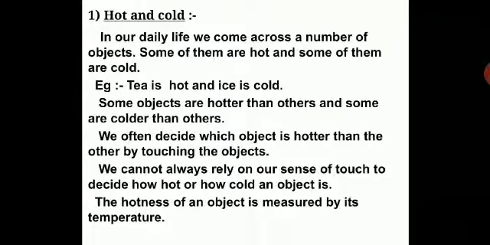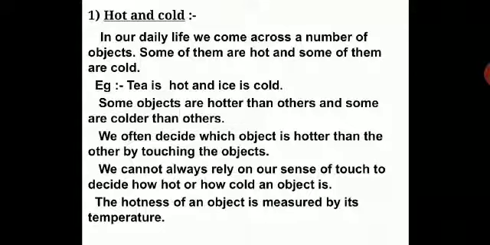Now let us see what we mean by hot and cold. The concept of hot and cold we need to understand now. In daily life we come across a number of objects. Some of them are hot and some of them are cold. So what does that mean to you? For example, tea is hot and ice is cold. Some objects are hotter than others and some are colder than others.